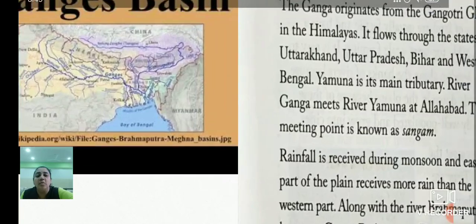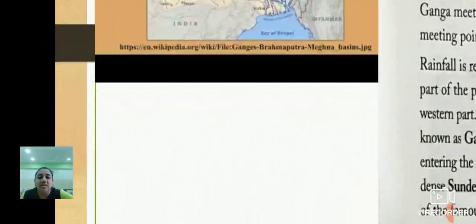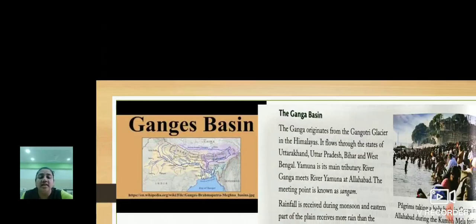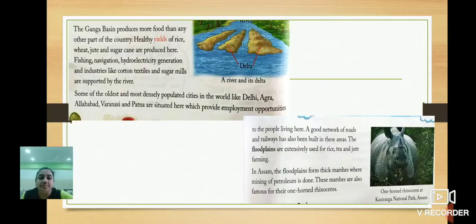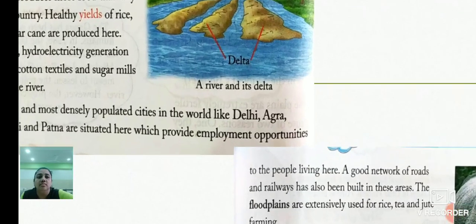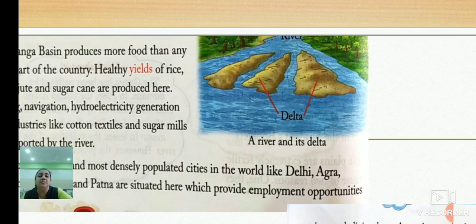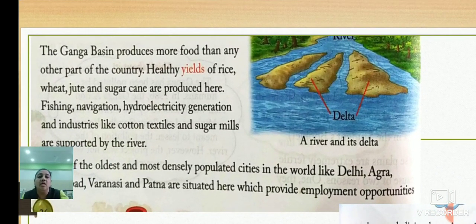See here in the map, you can see the Ganga basin, how it flows and where the delta region is, everything. See, this type of region is known as a delta. It is a triangular shaped region. The Ganga basin produces more food than any other part of the country.